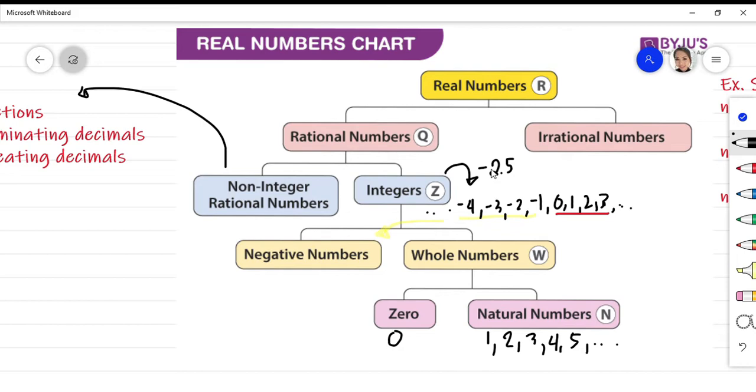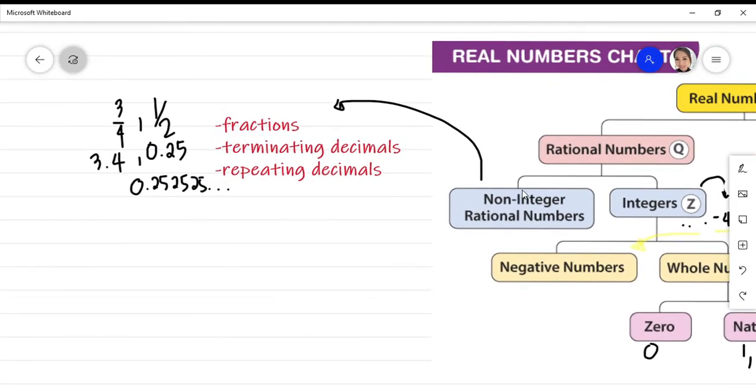No, -2.5 is not an integer, but it's an example of a terminating decimal. So any decimal that stops is an example of terminating decimal.